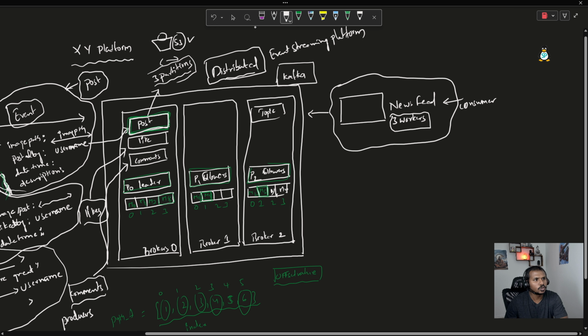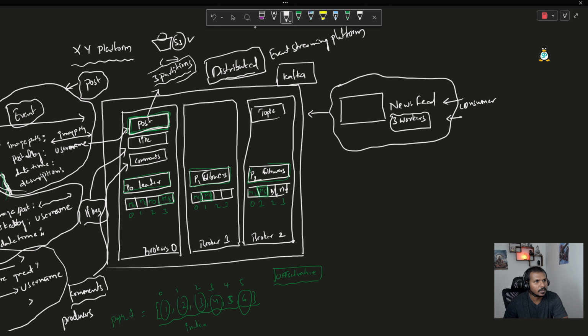So this particular consumer, what is the name for this consumer? Which is a newsfeed, right? So this newsfeed consumer is going to read the messages from the topics. And here we spoke about the 3 workers, right? So all these workers are going to work as a group. So entirely, this we are going to call a consumer group.